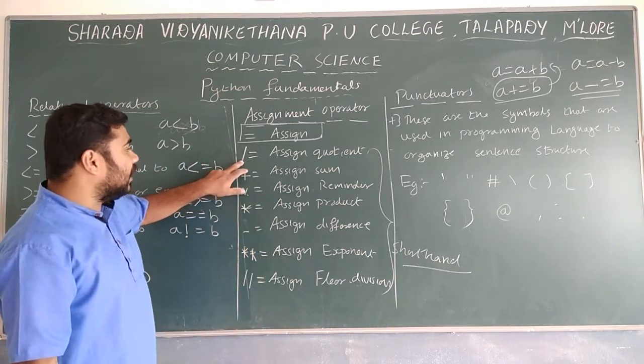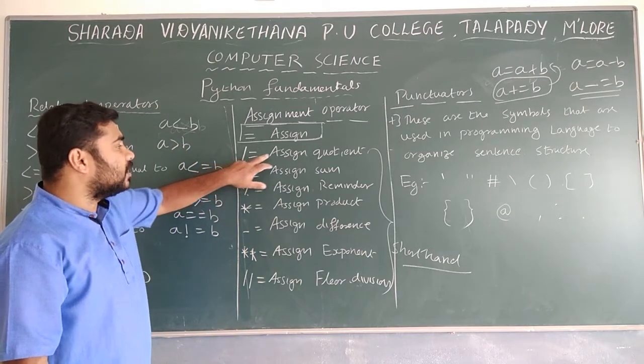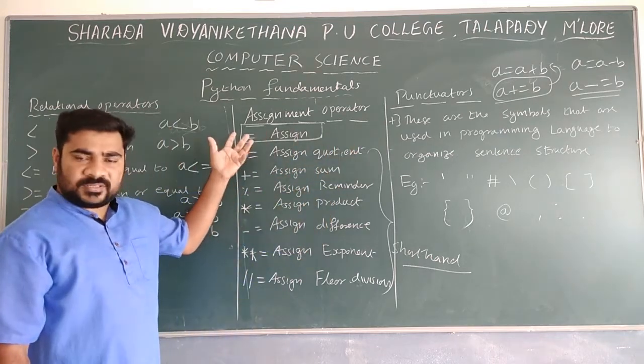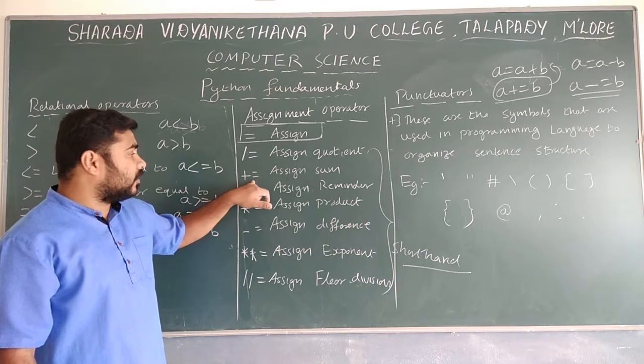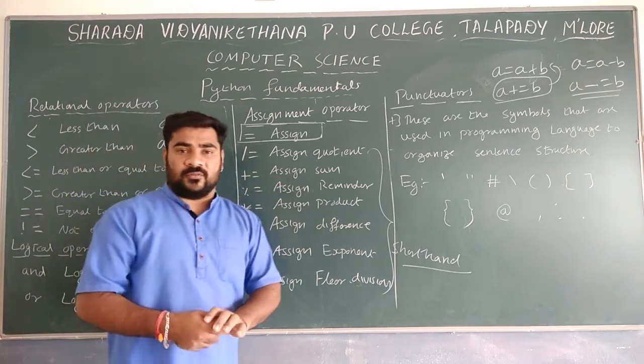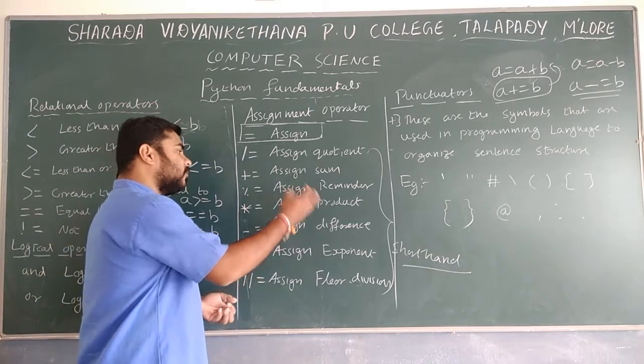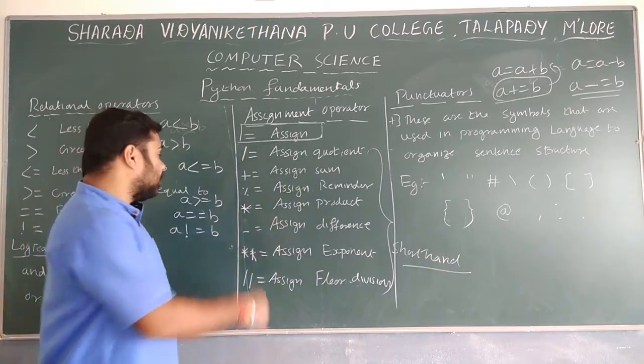The first is division equal to. Division equal to means it will assign the quotient value to A. Plus equal to means that will assign the sum value. Plus means it will perform the addition operation, and the sum will be assigned. The next one is floor division.